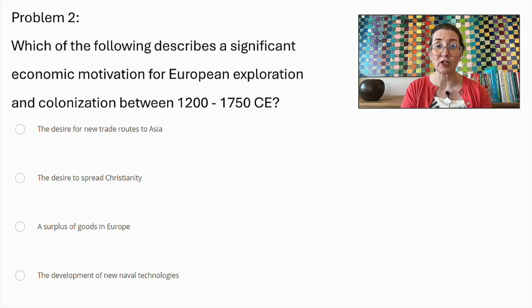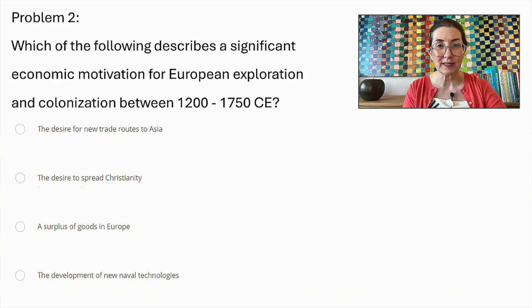The desire to spread Christianity was significant but secondary, as many explorers and colonizers sought to convert indigenous populations more for religious and cultural reasons than economic ones. Europe did not experience a surplus of goods. Rather, it faced shortages of luxury items and spices, driving the need to find new sources and direct trade routes to acquire these highly valued and scarce commodities.